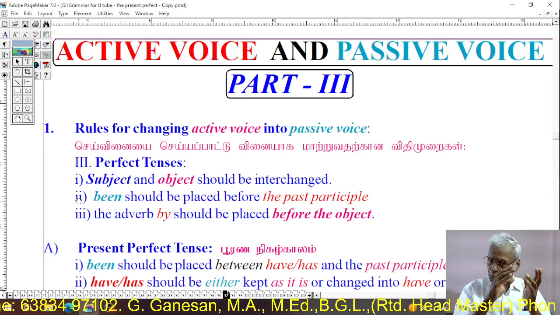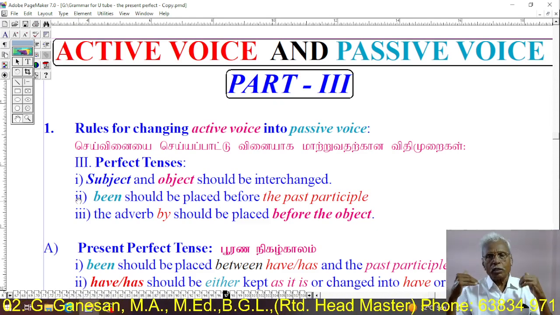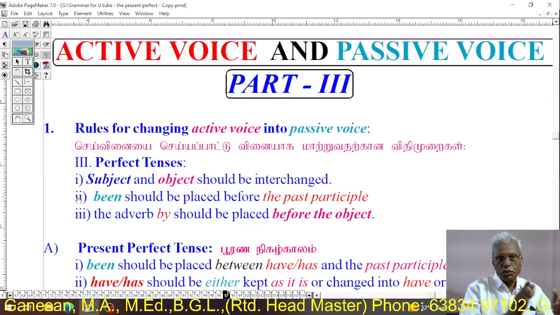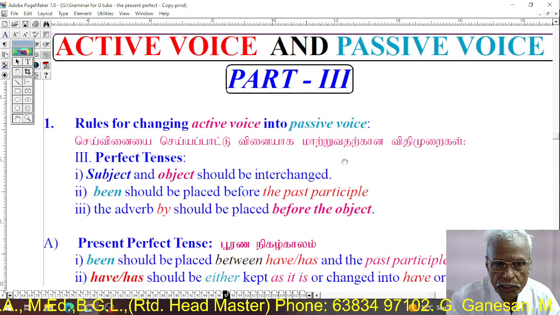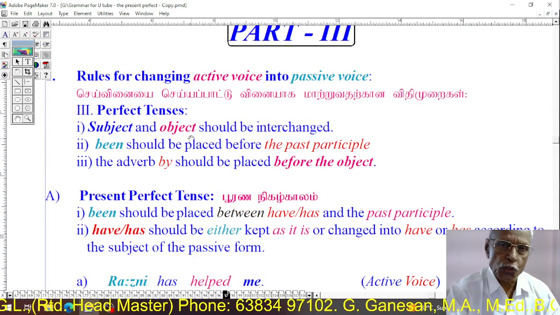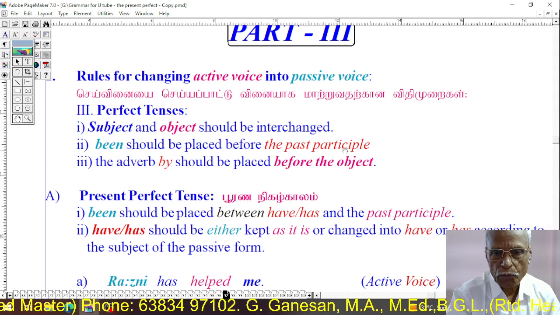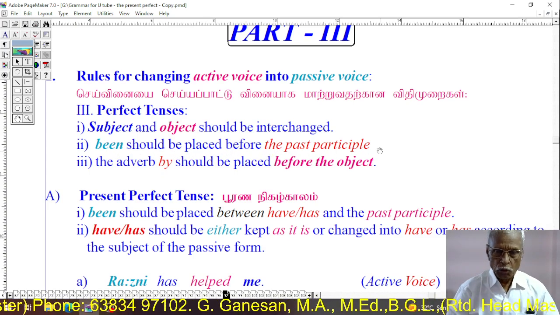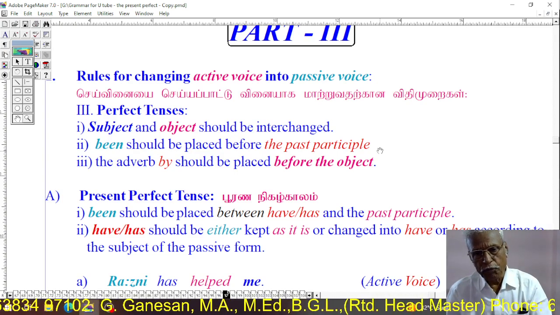Past perfect tense, present perfect tense and future perfect tense. What are the rules we are going to follow when converting these from active into passive voice? The general rules. Let us see the general rules. Perfect tenses. Subject and object should be interchanged. Then been should be placed before the past participle. Rule 3rd: by should be placed before the object.